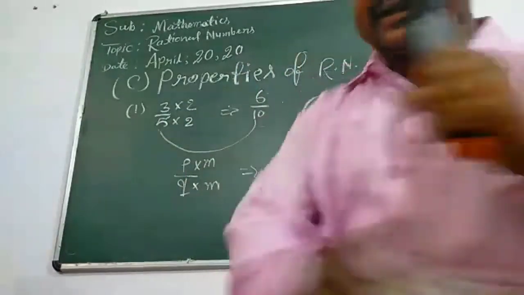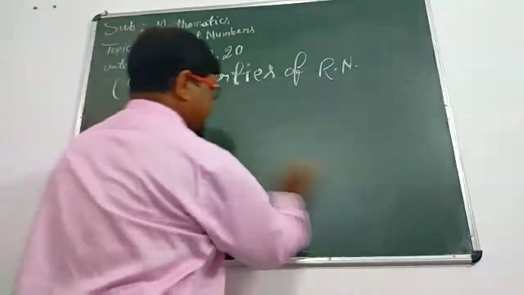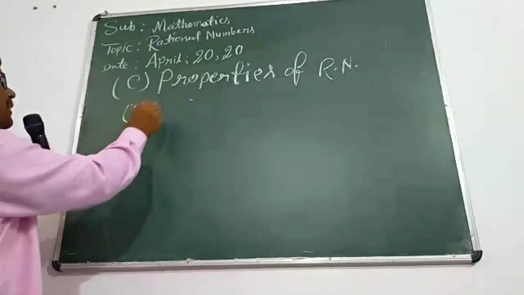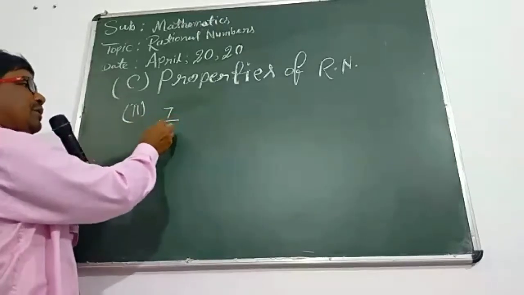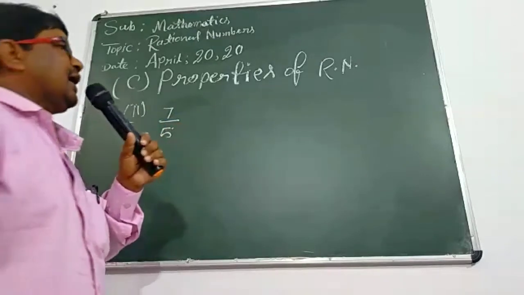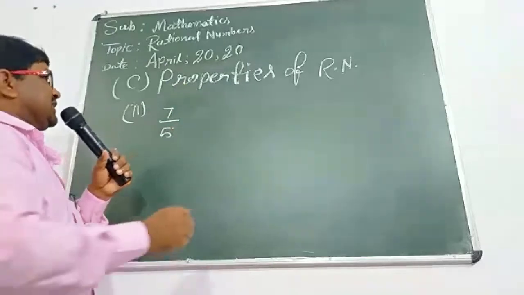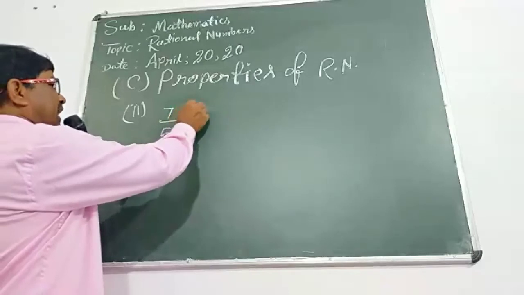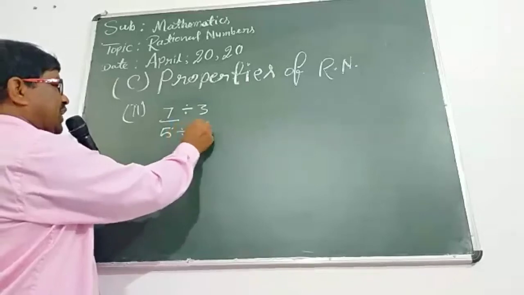On the other hand, student, in the second property, suppose that you have a rational number 7 upon 5, and you have an integer, suppose 3, and you want to divide both the numerator and denominator by 3.